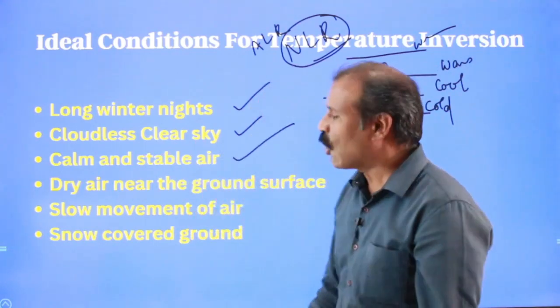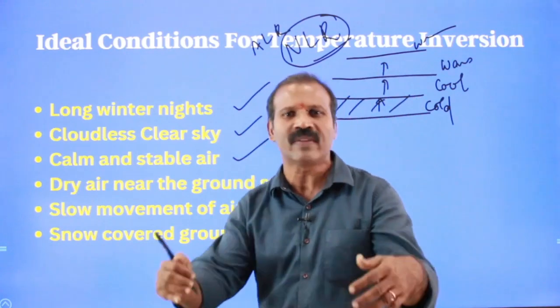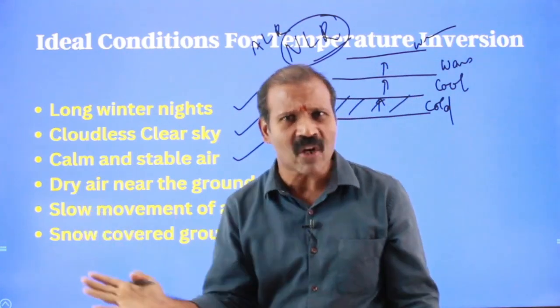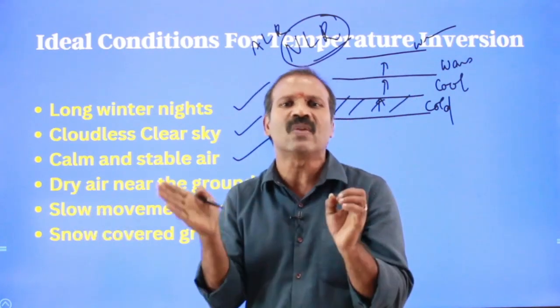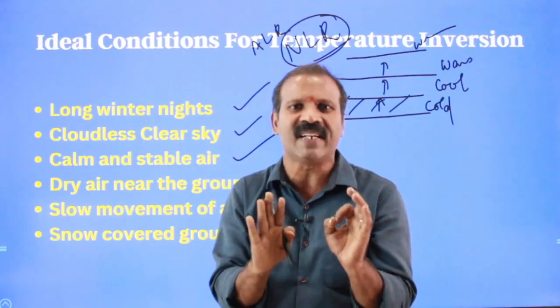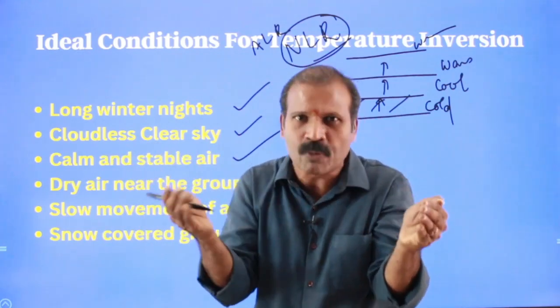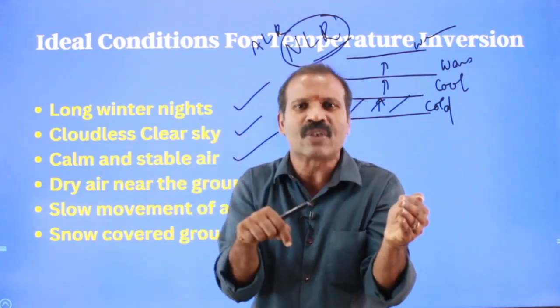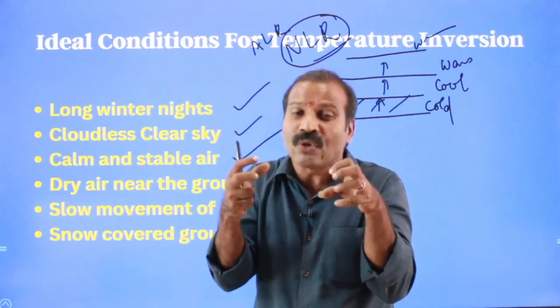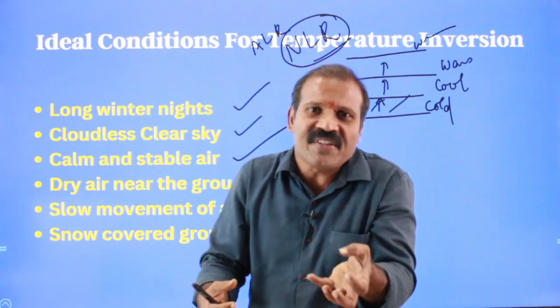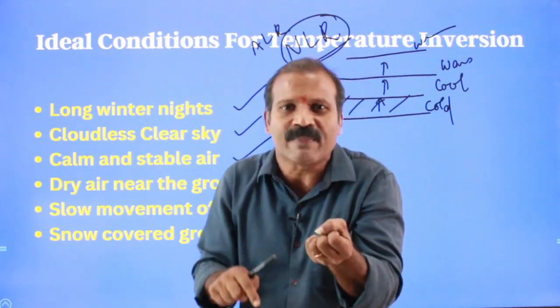Now the next one: calm and stable air condition. There should not be any high velocity wind. If there is a high velocity wind, then the layer of atmosphere found in very close proximity to the ground would not gain sufficiently cold temperature from the ground.